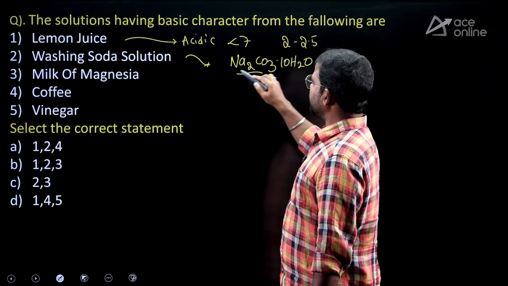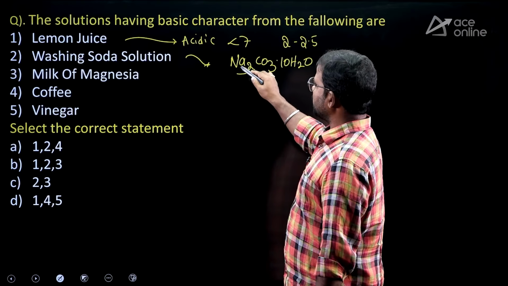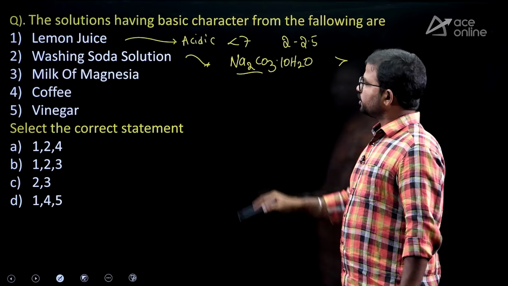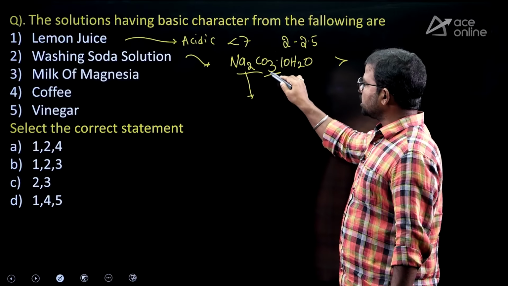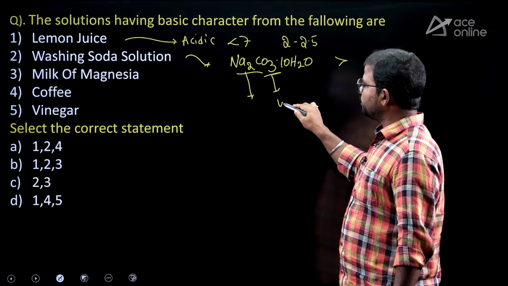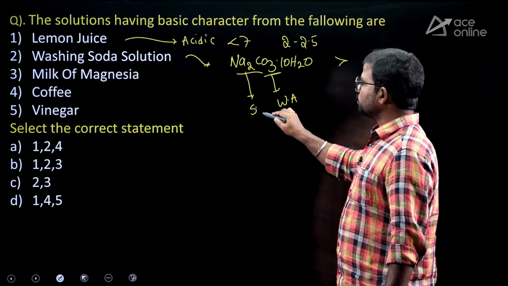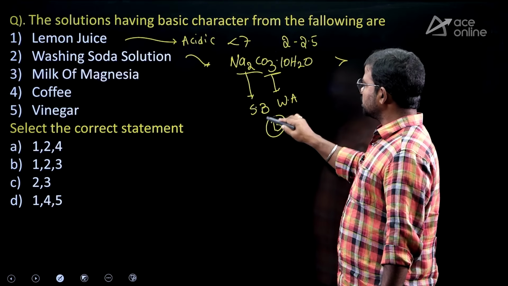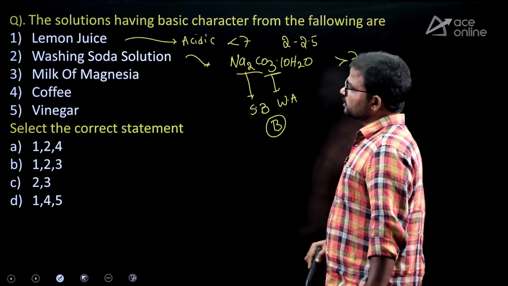This is a base. It is a strong base combined with carbonate from a weak acid. Weak acid plus strong base finally gives basic nature only. Then its pH value is more than 7.